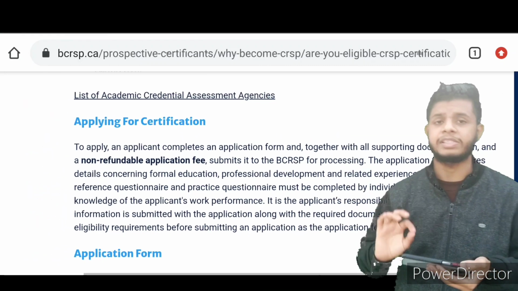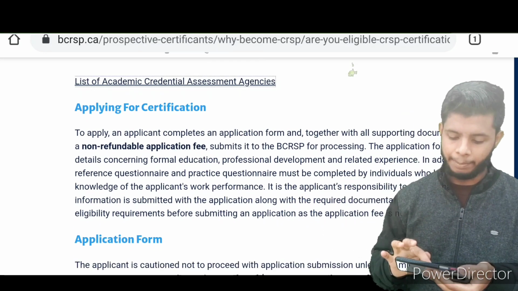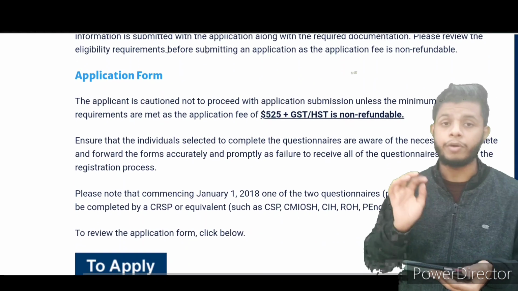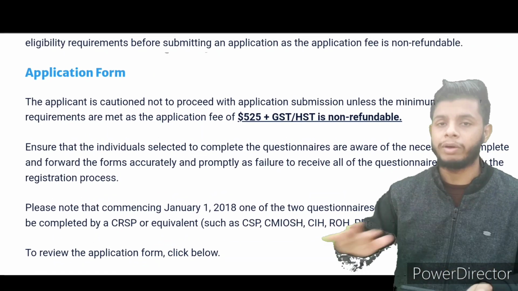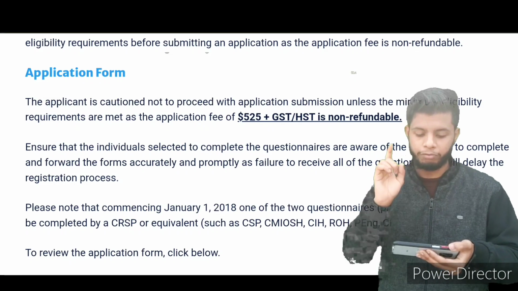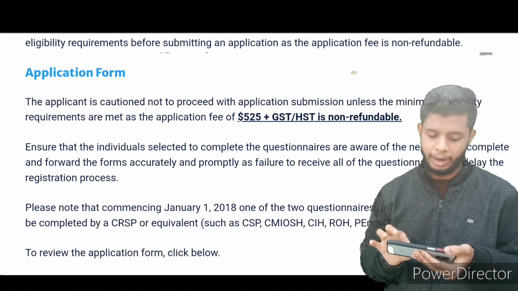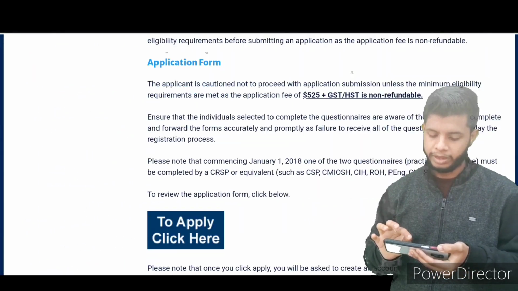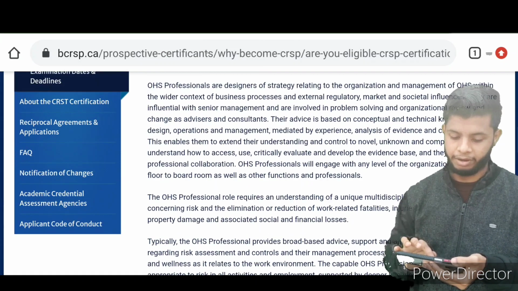It means they have given simple instructions on how you need to apply. Okay, that we will see in another video. Application form, yeah. When you are applying, how much will be the fees? If you have completed the eligibility and cleared each and everything, then you need to pay around 525 plus GST, Canadian dollars. Okay, this is your application fee. So this is about the application and eligibility verification.